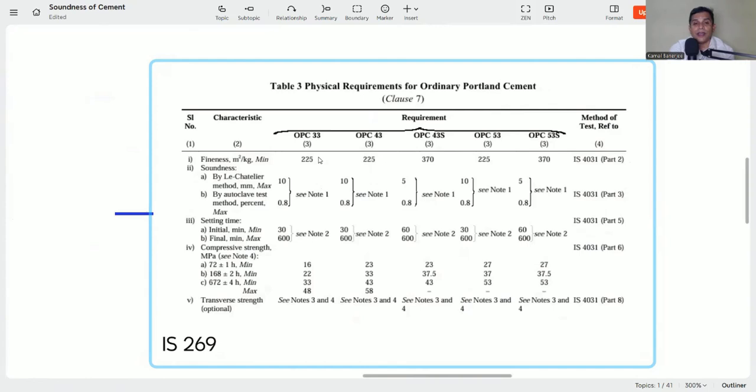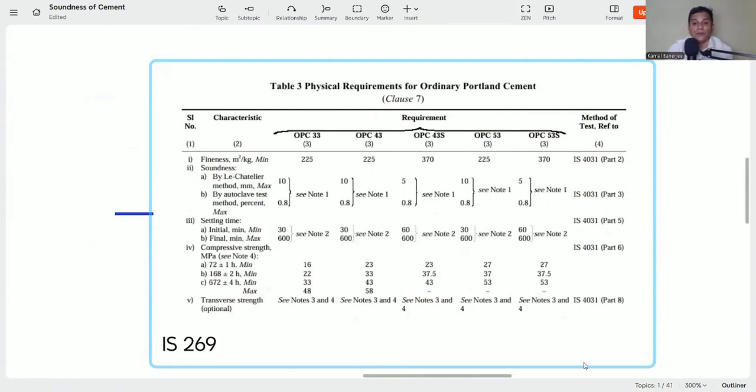See here, it is for all grades. There are five different grades of the OPC: OPC 33, 43, 43S, 53 and 53S. Here you can say for all grades it is 10, 10, 10, 10, but for OPC 53 it is coming 5, this maximum. And for the autoclave expansion test, it is 0.8, 0.8, 0.8, and 0.8 for all. So for autoclave expansion also, we need to know what the autoclave expansion will be.